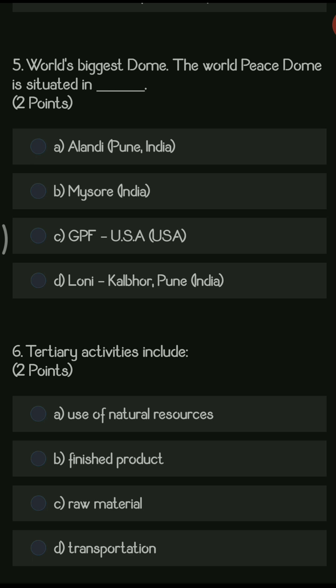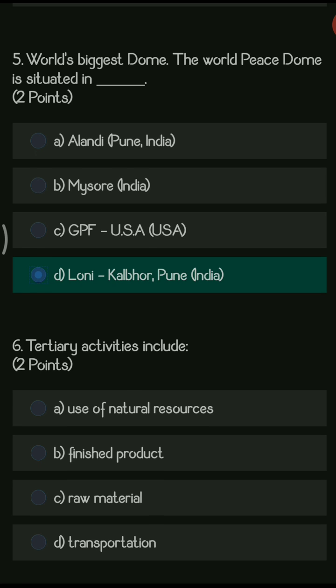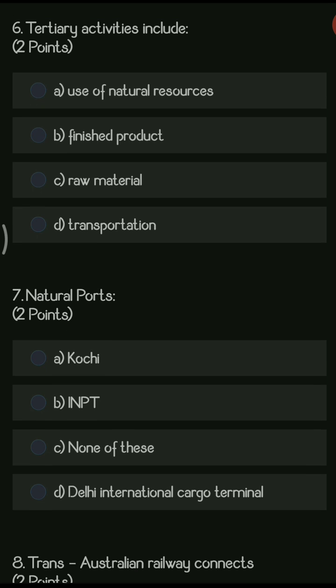Now the next question is the world's biggest dome. The World Peace Dome is situated in dash. The options are Alandi, Pune; Mysore, India; USA; and Loni Kalbhor, Pune. The right answer here is Loni Kalbhor, Pune. It is the world's biggest dome, called the Peace Dome, which is situated in Loni Kalbhor, Pune. Next question.